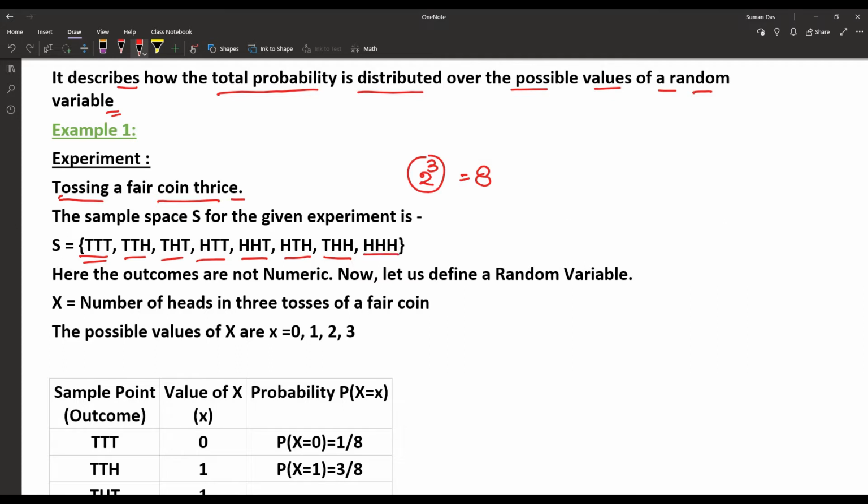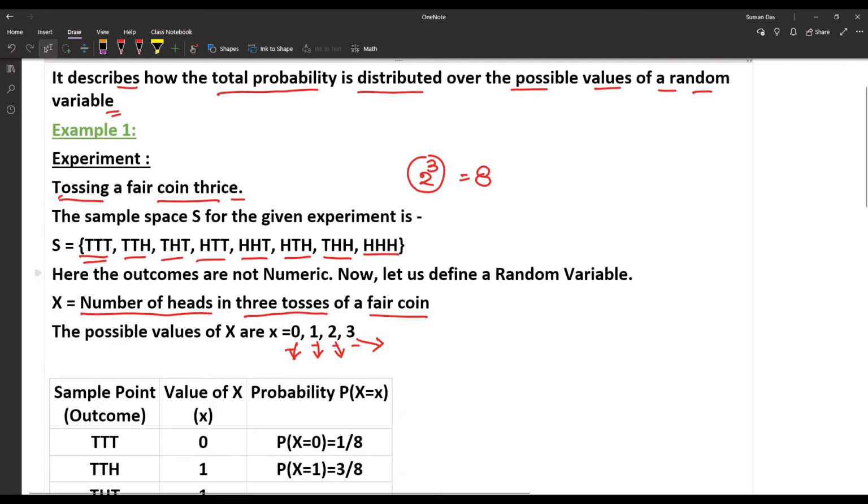So we already know that the random variable, the number of heads obtained in 3 tosses of a fair coin, has the numerical values 0, 1, 2, 3. That means no head is obtained, 1 head is obtained, 2 heads are obtained, or 3 heads occur.